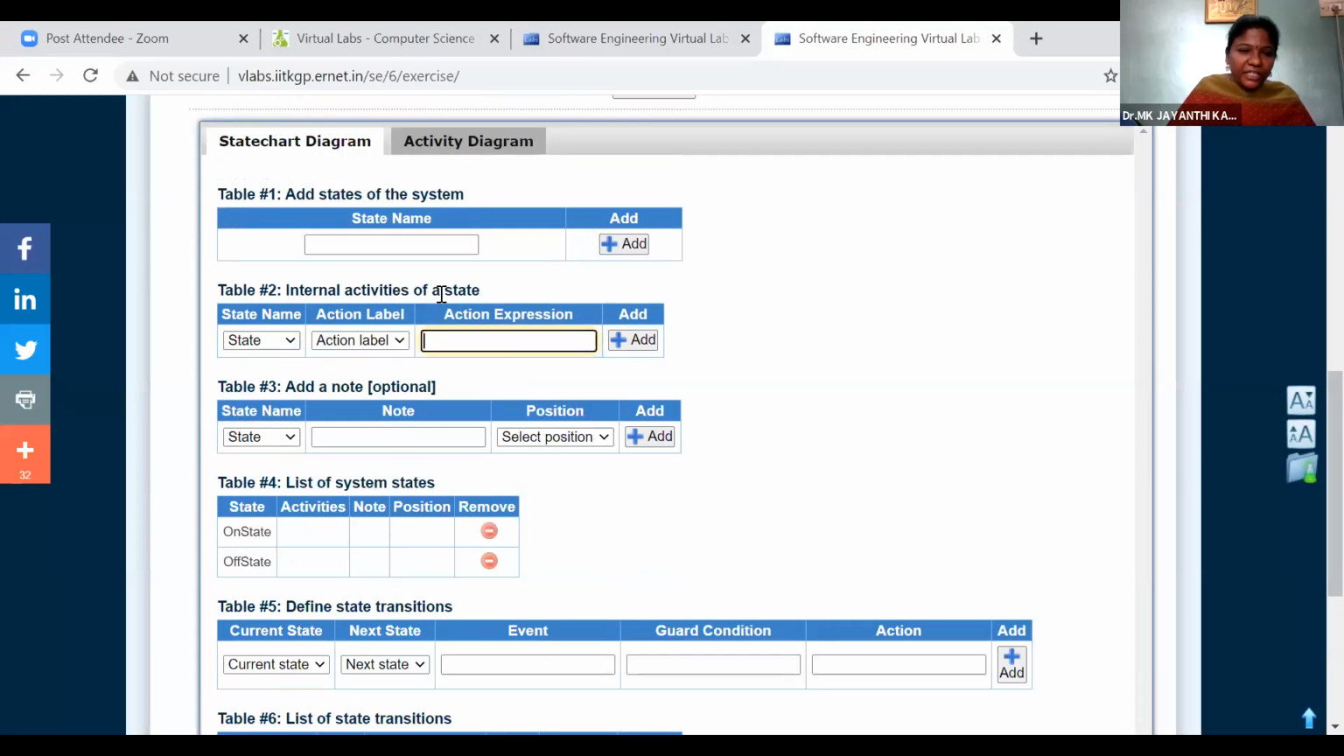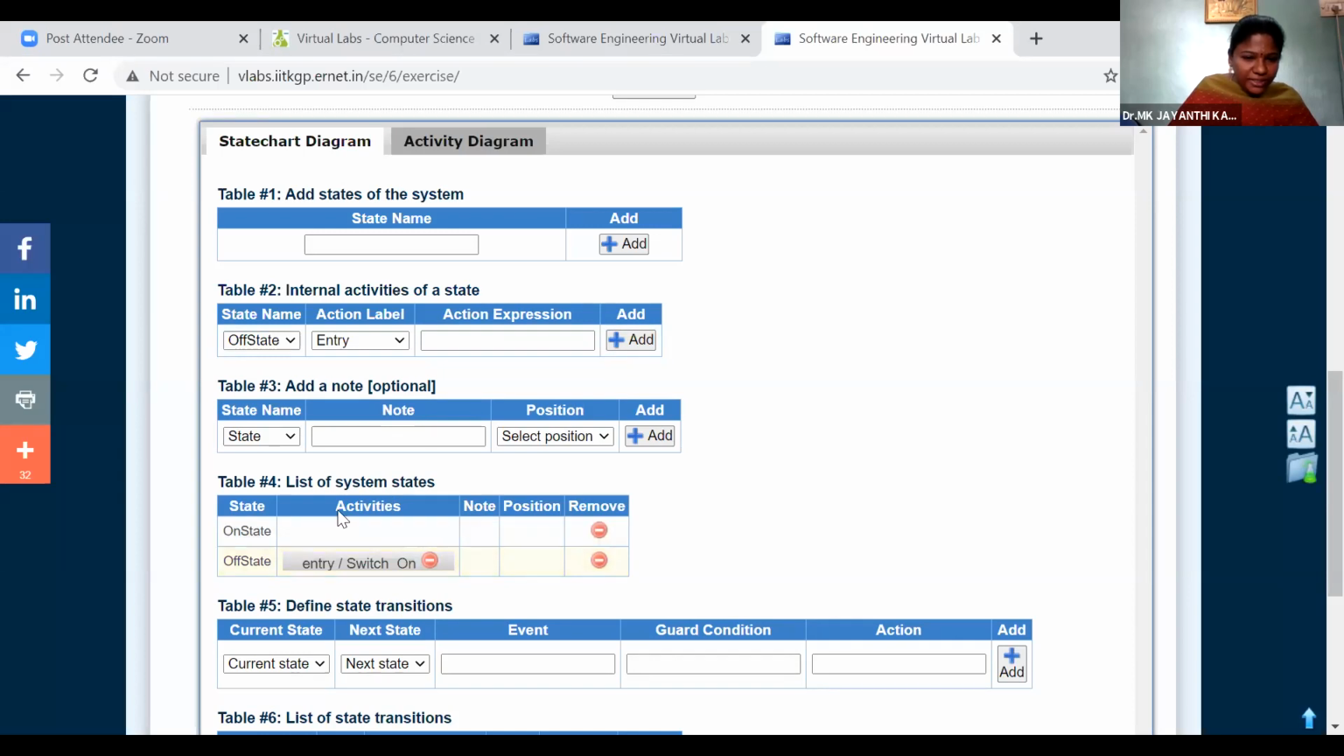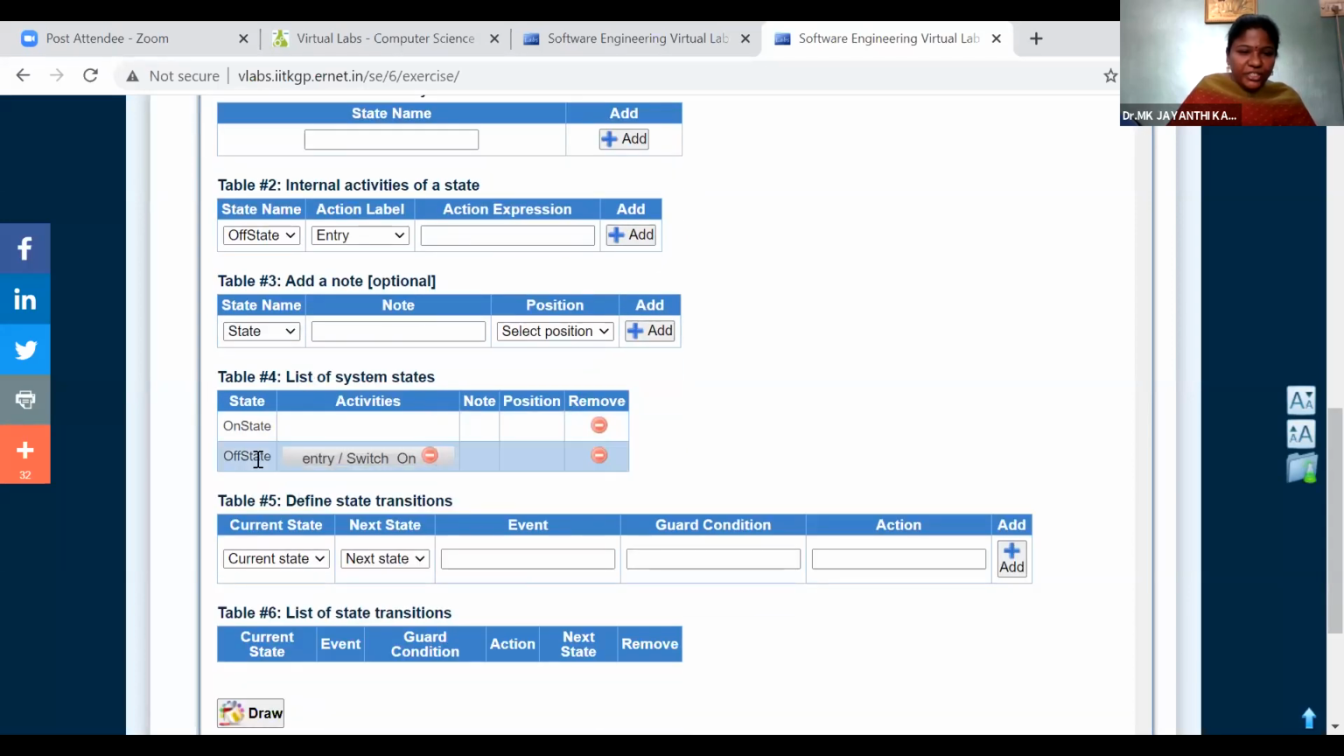So then the initial activities of the state. The initial state may be off state. So in off state, what is the label? We can go for entry, and the action expression is switch on. So we are switching on; that is the action we want to perform. So it's added to the list of system states. The initial state is off state. We are entering into the room, and we want to switch on, that is added.